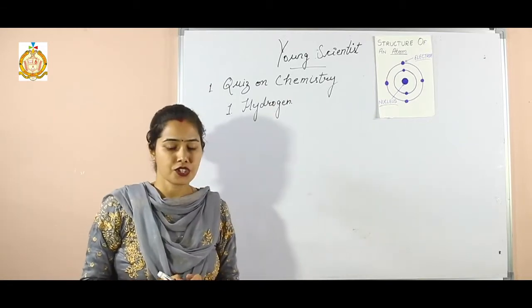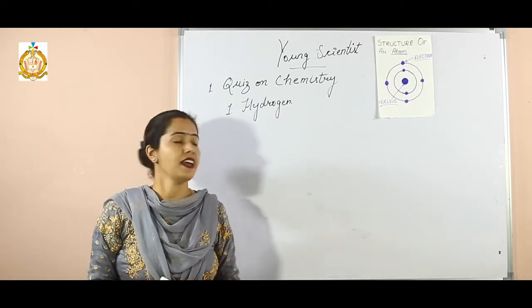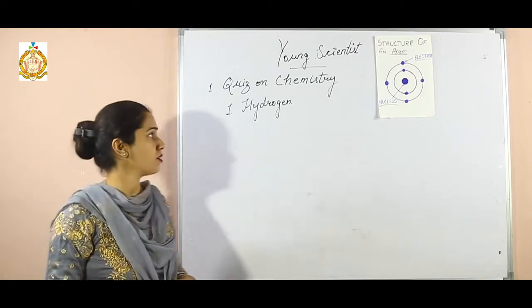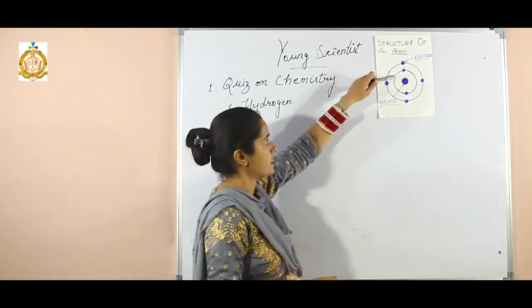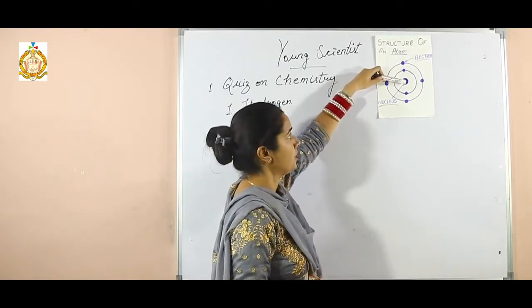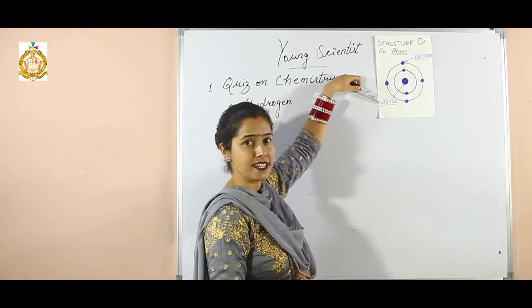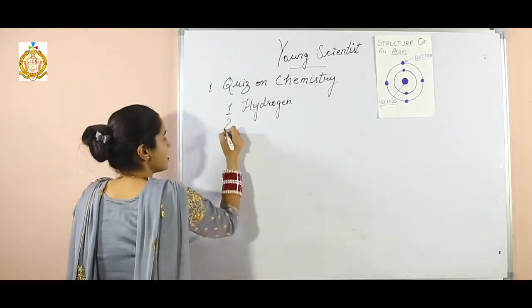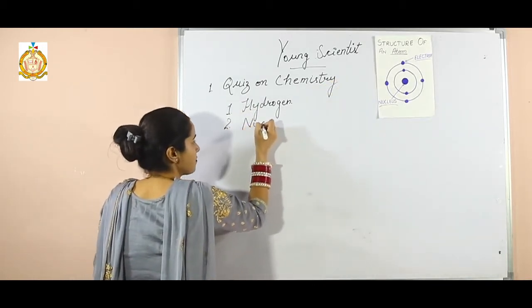Now second question is, what is the center of an atom called? What is the center of an atom called? So here you can see this is an atom and this is the center of an atom. So the center of an atom is called the nucleus. So second answer, that is nucleus.